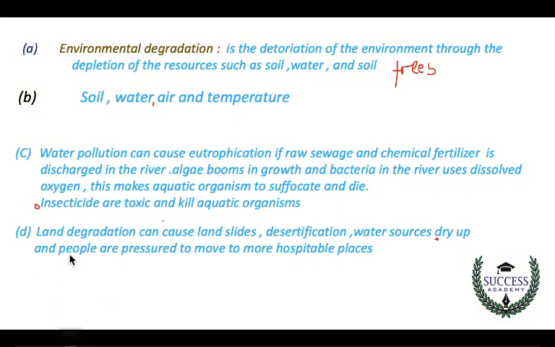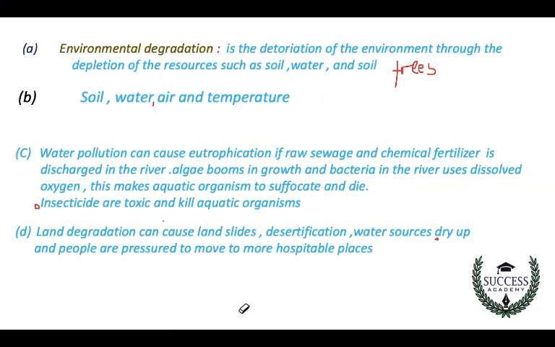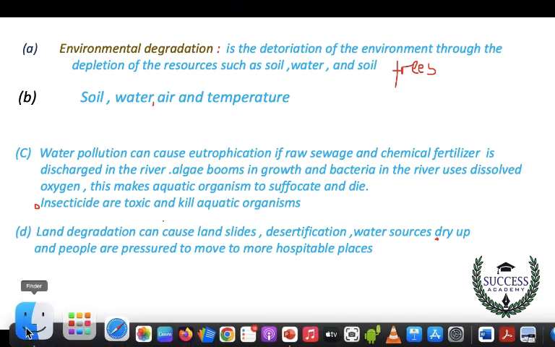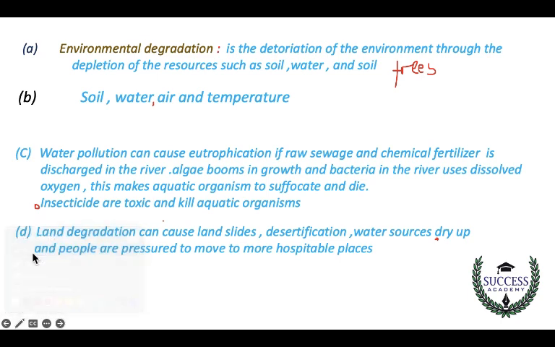If, for example, we draw a hill, and from that hill some rocks fall off, let's say this is your hill, the rocks slide off to the point where there are houses. People will be killed in their homes. So landslides can result from land degradation.